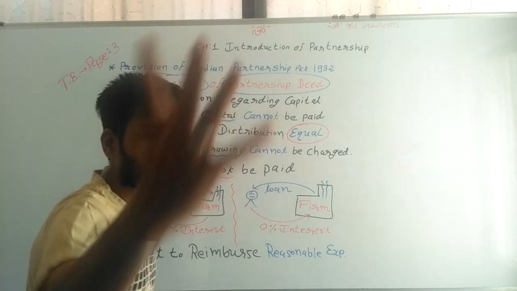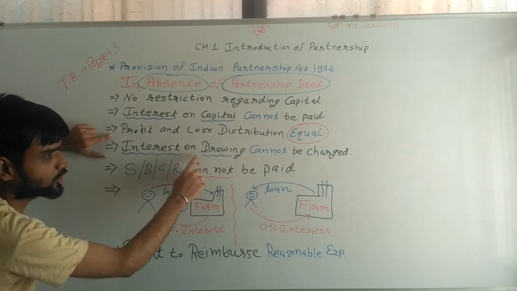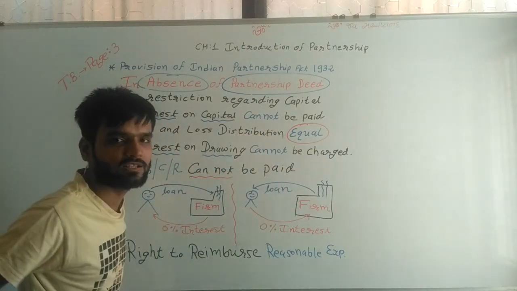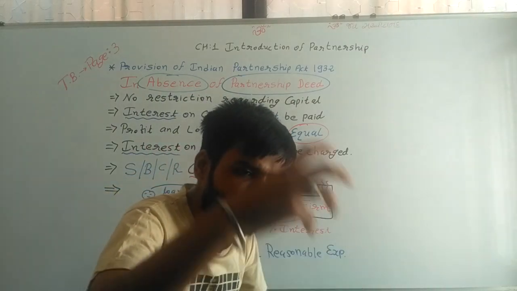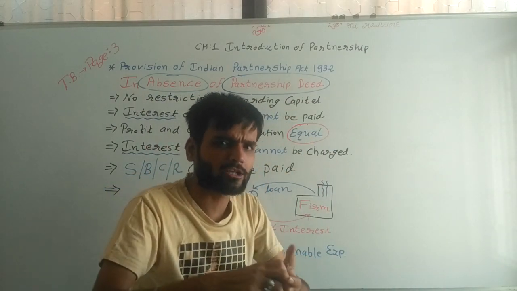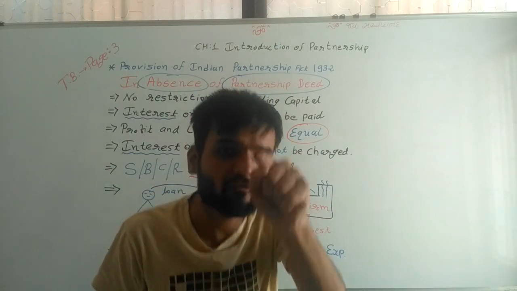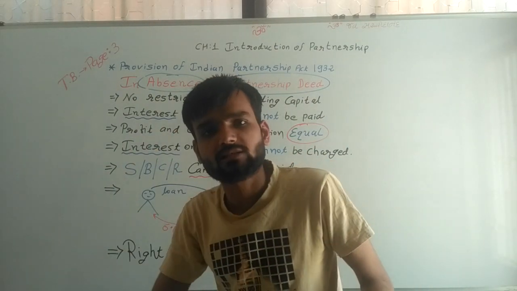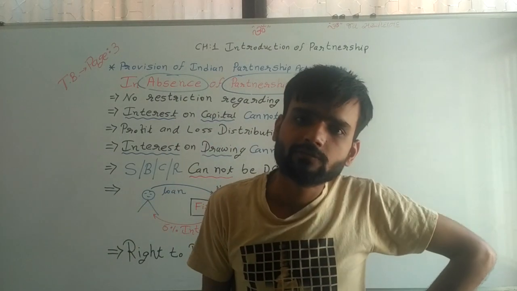Now we are going to the fourth point. Interest on drawing cannot be charged. If a partner invests in the business, then we are not paying any interest to the partner. Then if the partner withdraws from the business, how can I charge interest on that drawing?